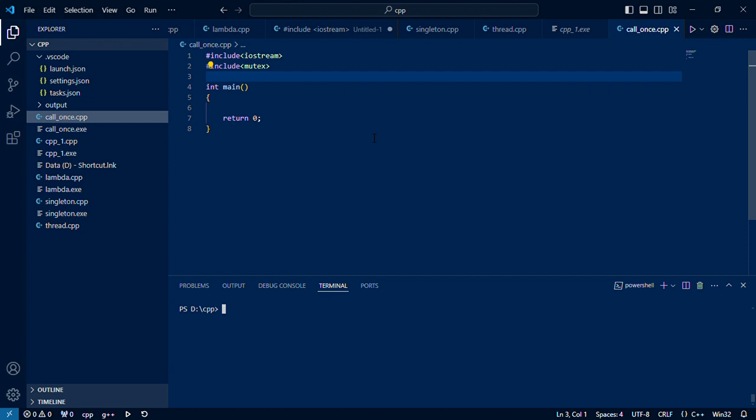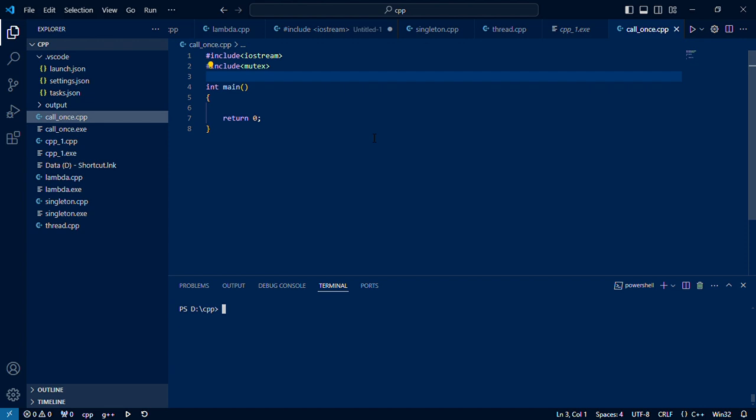That means suppose we have multiple threads executing the same path of execution in which we need to execute certain initialization only once. After that, the remaining part of the code needs to be executed, but that particular code only once. In such a scenario, we can go for the call_once method, which is very lightweight.